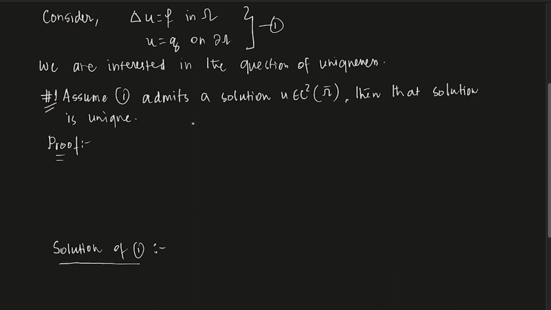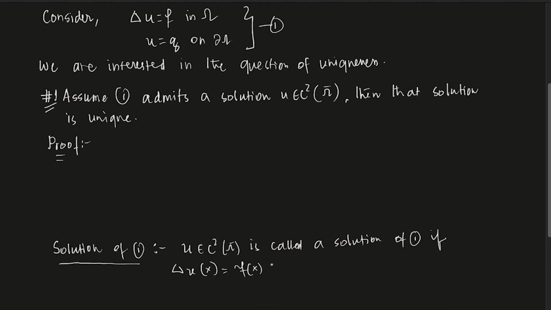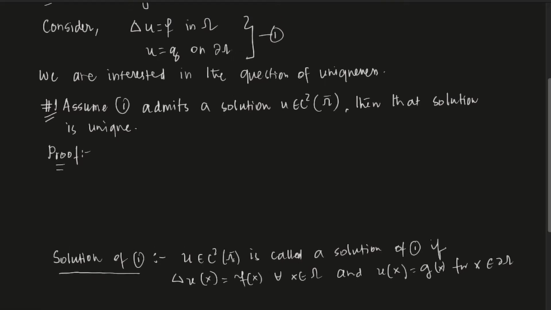A solution of (1), as you can understand, is a u in C2 of omega bar, which is called a solution of (1) if Laplacian of u at the point x is f of x for all x in omega, and u restricted to the boundary, so u of x equals g of x for x on the boundary of omega. Just a simple thing. It's only that u has to be in C2 of omega bar for now. This is what we mean by a solution.